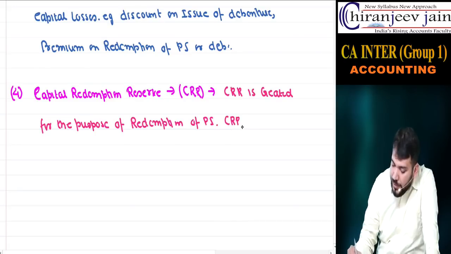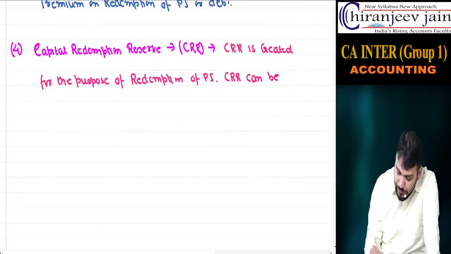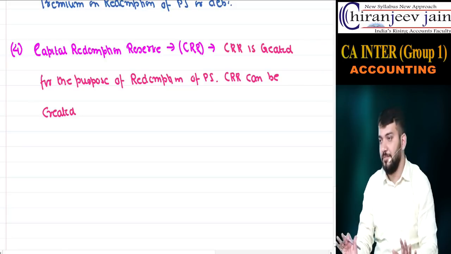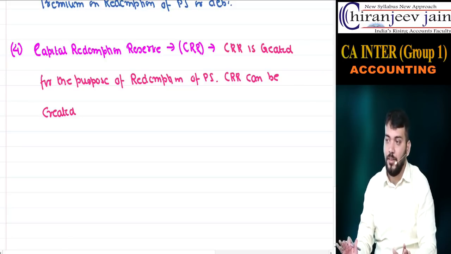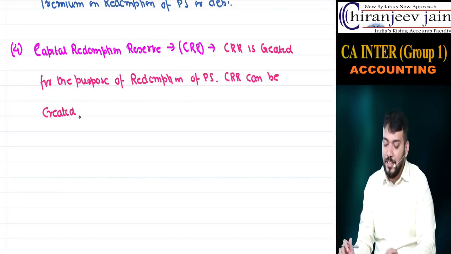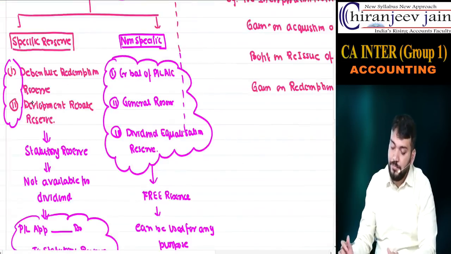So CRR can be created from which reserve? Now you will say, because there is no rectification in my class, I do all concepts. Then you will be able to say, yes sir, we know everything. Can we create CRR from securities premium?